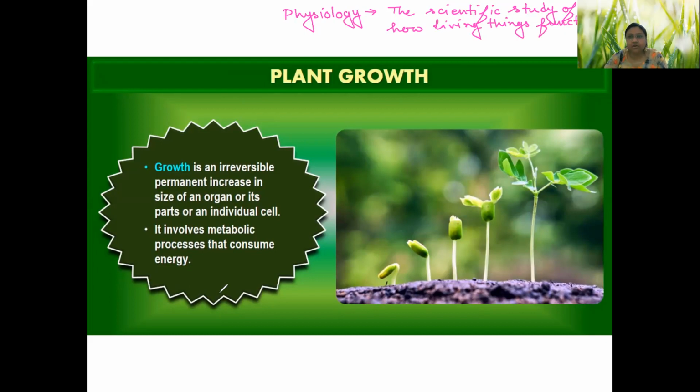In the chapters of human physiology, we talked about respiratory system, digestive system, excretory, circulatory, locomotion, nervous, and endocrine. So we discussed how one human being is able to live. What are the processes going on in an organism to make it called living? Same is for plant physiology. It is the scientific study of how living things function.